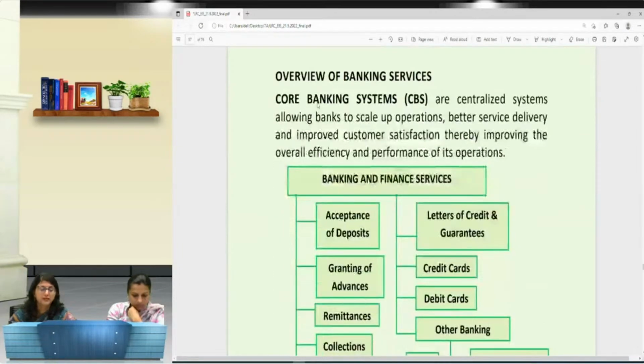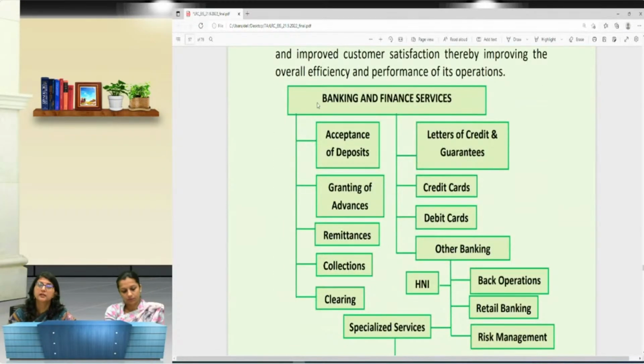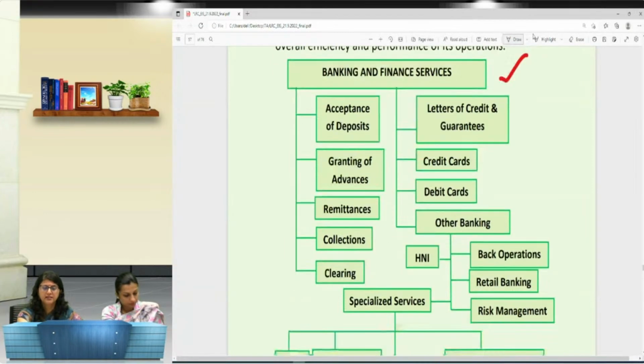Now, what is a banking service? There are unlimited number of services the bank keeps on providing us. Every now and then, one new service gets added. So these are a few banking and finance services which are provided to us by different banks, and they have certain technicalities associated with them.